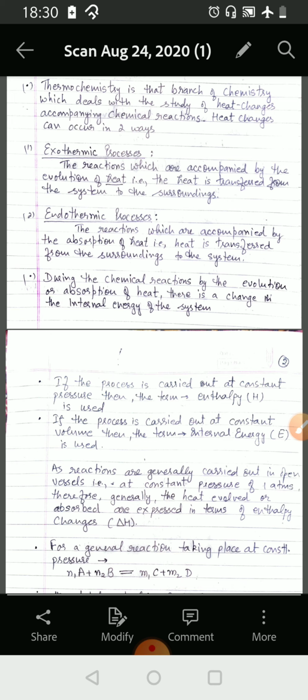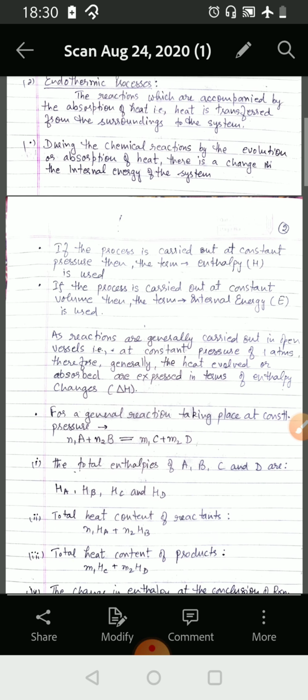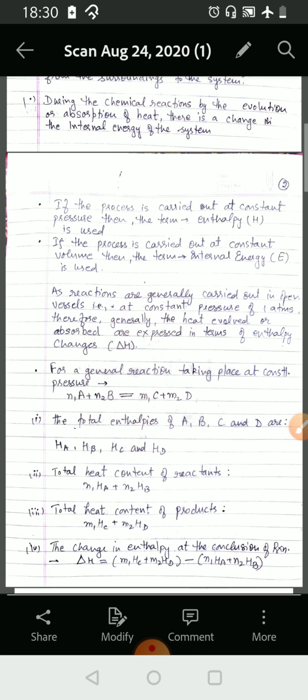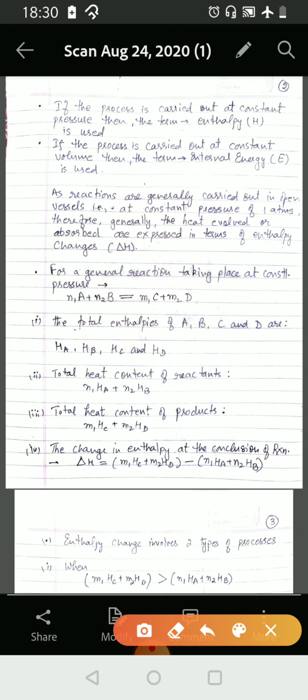Now, during chemical reactions, by the evolution or absorption of heat, there is a change in the internal energy of the system. If the process is carried out at constant pressure, then the term enthalpy is used, and if the process is carried out at constant volume, then the term internal energy is used. As the reactions are generally carried out in open vessels, that is at a constant pressure of 1 atmosphere, generally the heat evolved or absorbed is expressed in terms of enthalpy changes.